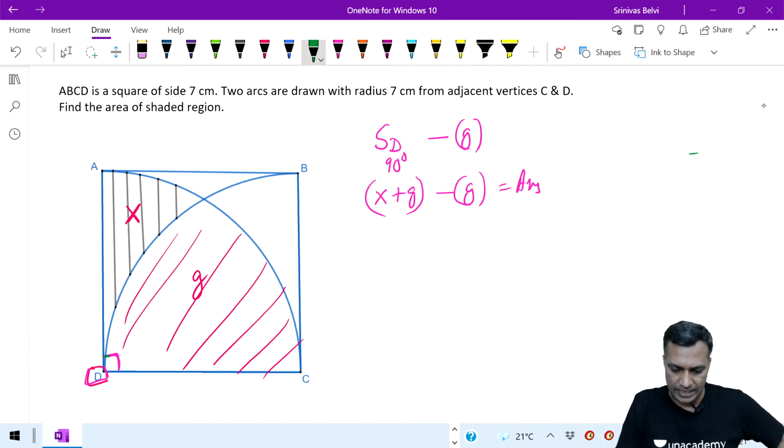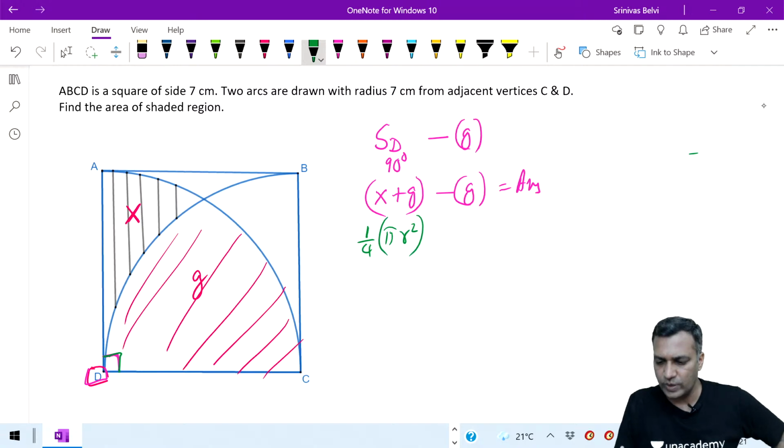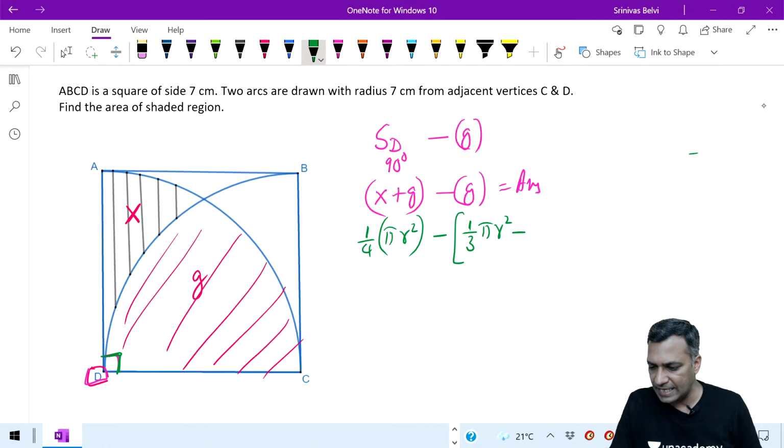What is this complete 90-degree x plus g? Very, very simple. That is 1/4 of the area. That is 1 by 4 times pi r square, because it's equivalent of 90 degrees, that is x plus g. Do I know my gold standard? Of course, yes, we know the gold standard. That's simply 1 by 3 times pi r square minus root 3 by 4 times r square. Simple. Apply this gold standard, you will get your answer.